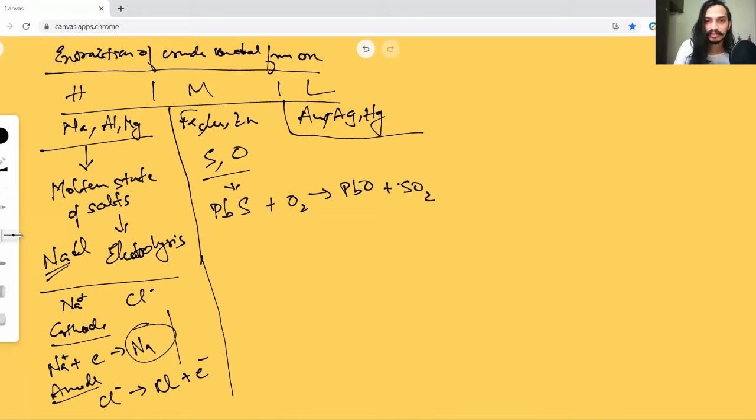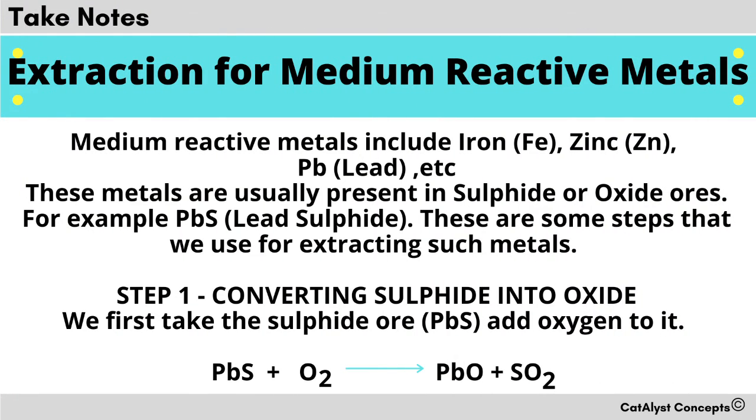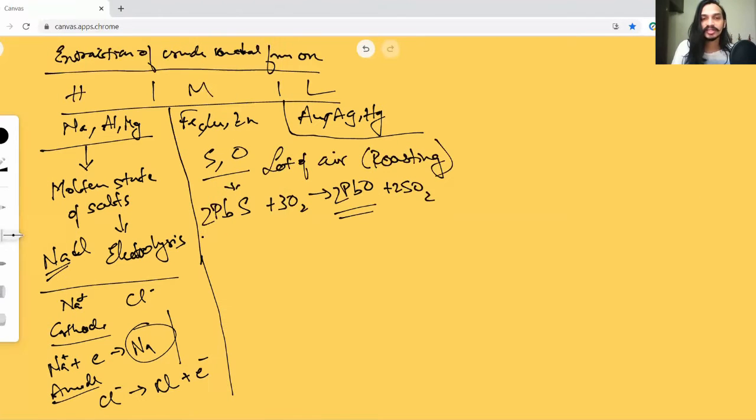If I have to balance it, you can just balance it like so, 2, 3 oxygens. So the sulfide will get removed and changed to an oxide. Now this process is done in a lot of air. You need a lot of air for this process to happen, and this is called roasting. So changing a sulfide to an oxide is called the roasting method. Once you have these, you can go to the next method.